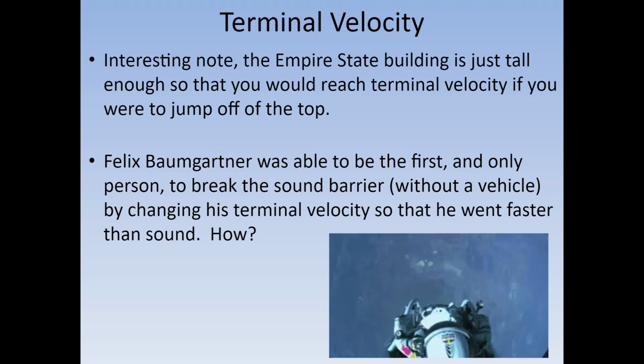The air friction starts affecting him again, and all of a sudden he starts slowing down until he actually reaches the normal terminal velocity. So technically, no matter how high you jump from, the Empire State Building or where Baumgartner fell, from the edge of space essentially, all people will end up hitting the ground with the exact same speed.